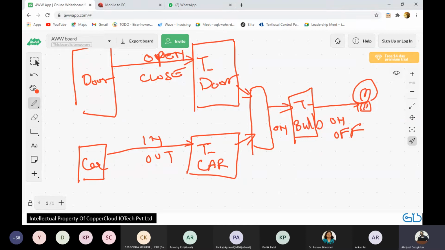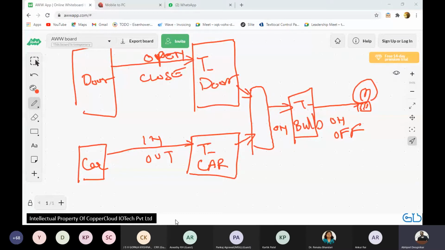Now this is the beauty of MQTT. It makes sure all this is possible. You don't have to do anything special. You don't have to create or destroy topics. The moment you say I want to send open to a topic called door, the topic gets created. The moment anybody subscribes to the topic called door, MQTT makes sure that any messages coming on the topic are delivered to that subscriber.